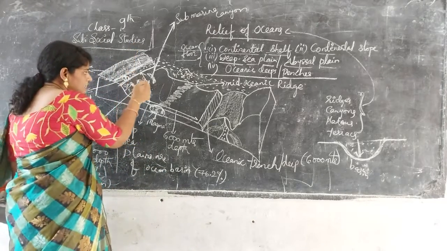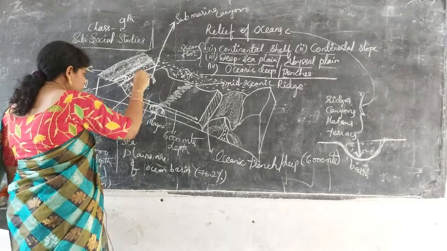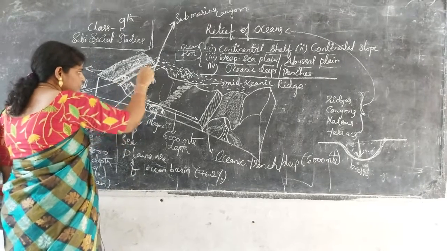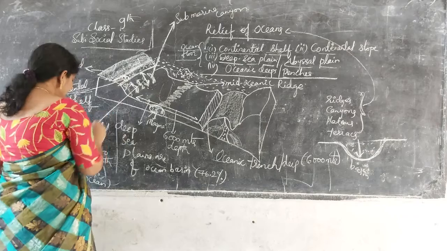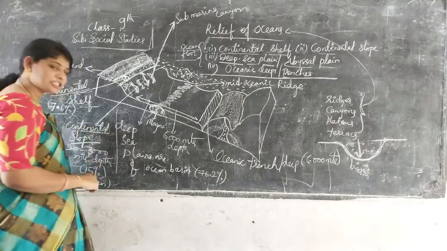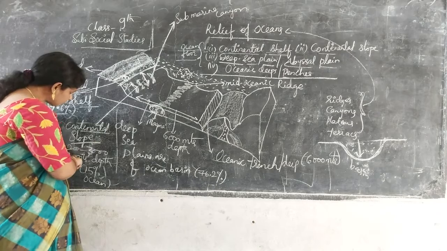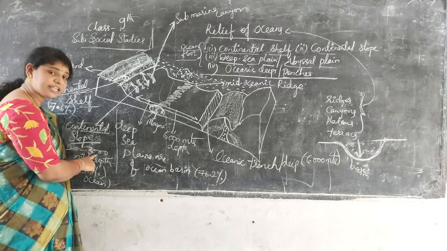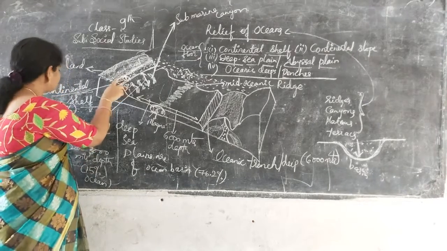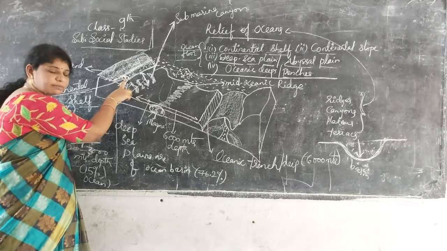So it starts like a slope, and from the slope we can call it the sea. That slope is called the continental slope. The continental shelf is 200 meters.